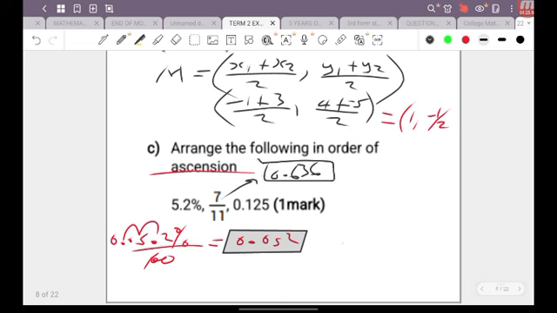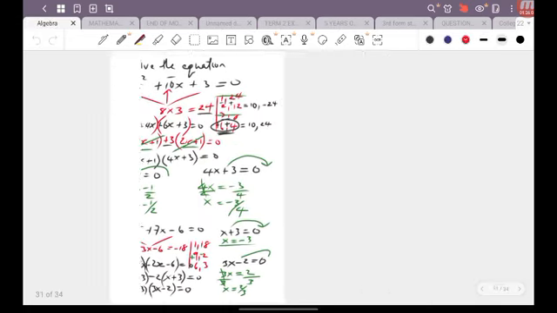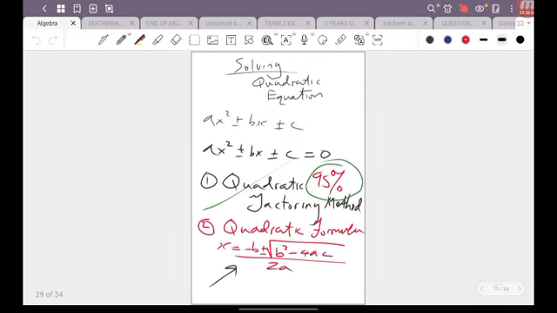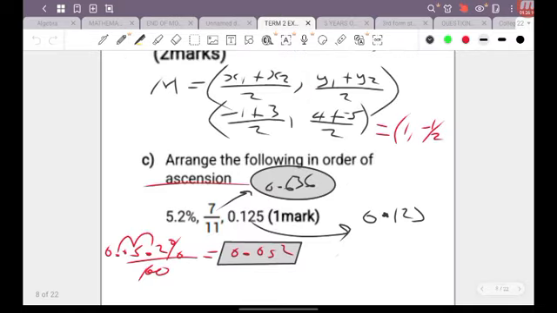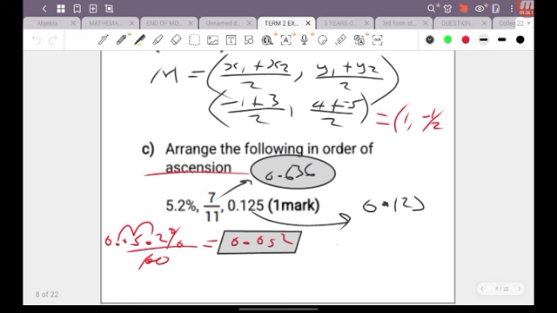Let's put this in a box here, and then we already have this number that is already 0.125. So what you want to do is look at these numbers from the last 3 digits and see what we're looking at. So we want to look at 125, 636 and 052, which is 52. So clearly it's evident that 52 is the smallest number.